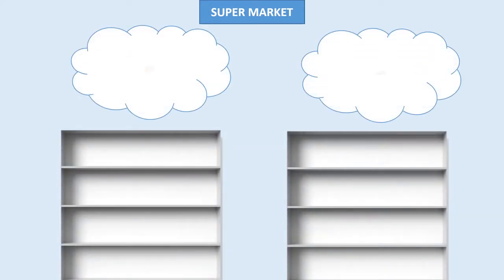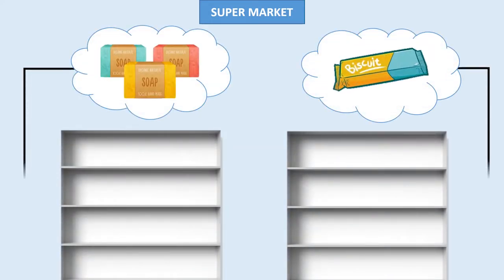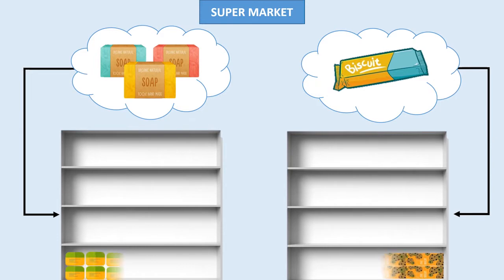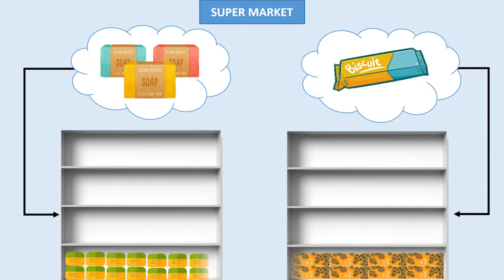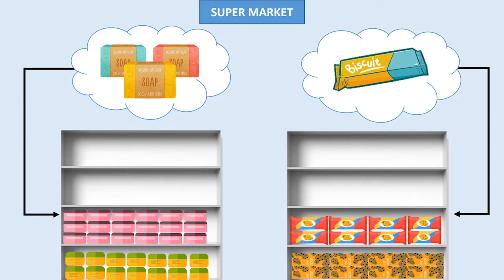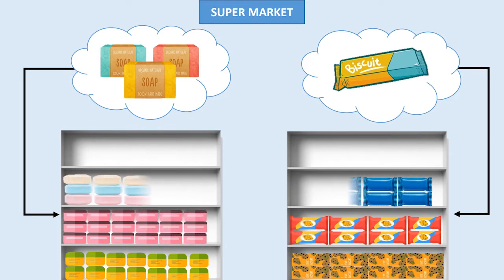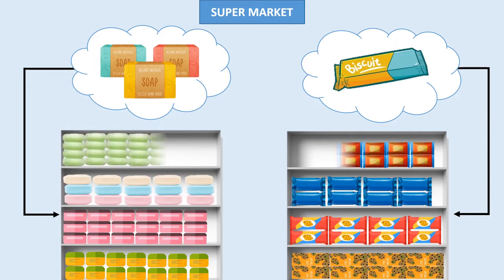Many things are classified into various categories according to their properties. For example, in a shop, soaps are kept together at one place while biscuits are kept together at another place. Even among soaps, bathing soaps are stacked separately from washing soaps. Similarly, scientists made several attempts to classify elements according to their properties and obtain an orderly arrangement out of a mess.